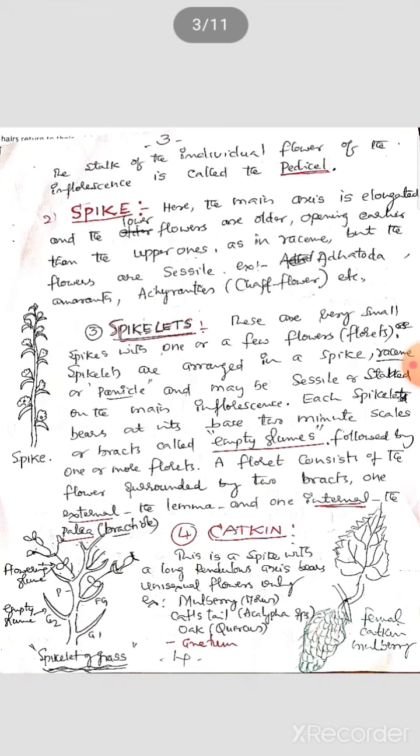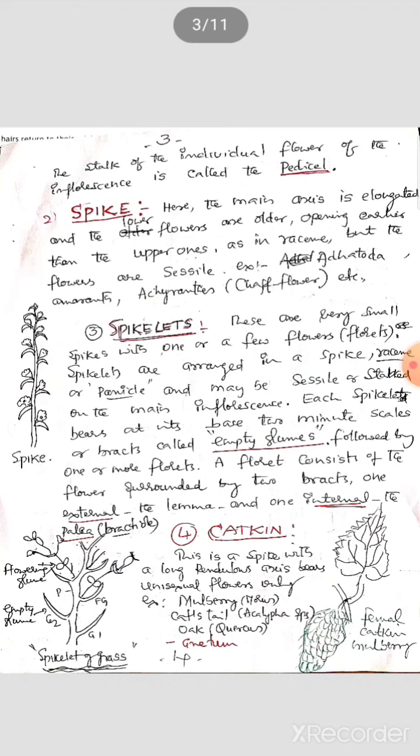Fourth one, catkin. Catkin you can see commonly in mulberry plants or Morus, and also in the cat's tail, Acalypha species, and also oak, commonly called as Quercus, and Gnetum. Here, what is the catkin? This is also a racemose spike, with a long pendulous axis, bearing unisexual flowers only.